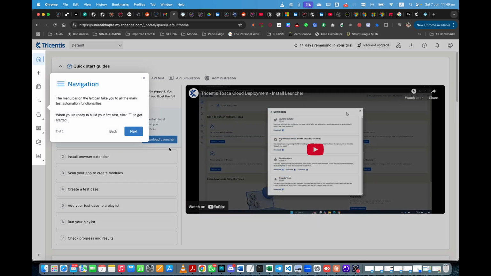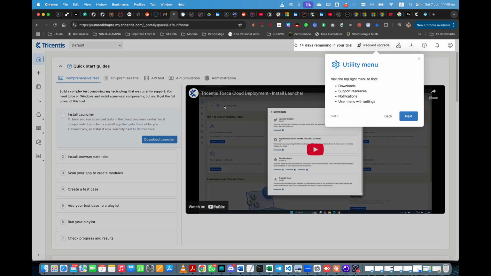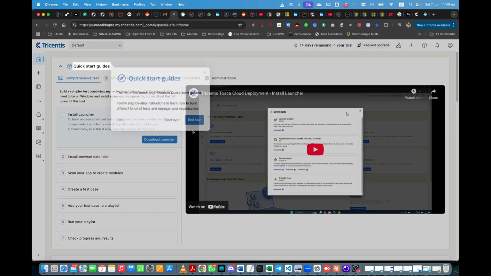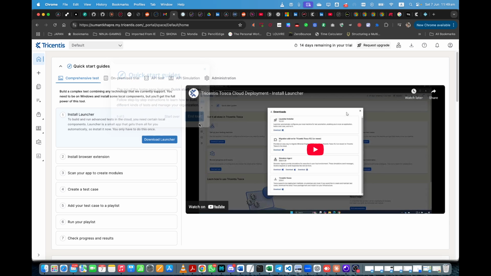Navigation. The menu bar on the left can take you to all menus. Okay. Then utility menu. Next. Then workspace. Next. Then enter. Okay, fine. We will explore it and figure it out. So 14 days remaining for your trial. Wow. So install launcher to build and run advanced tests in cloud. You need it for that. Okay, looks good so far.